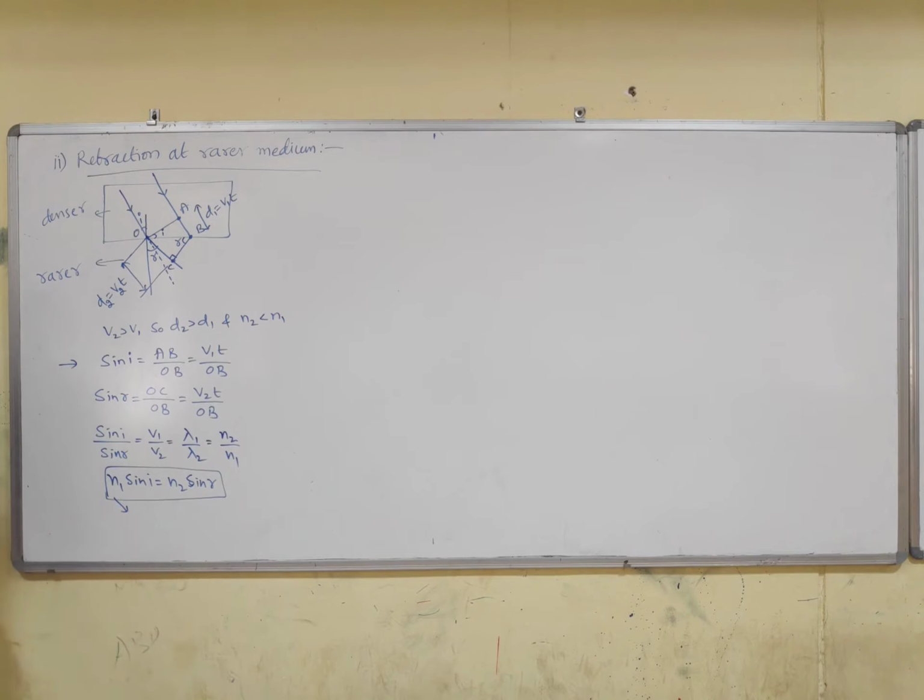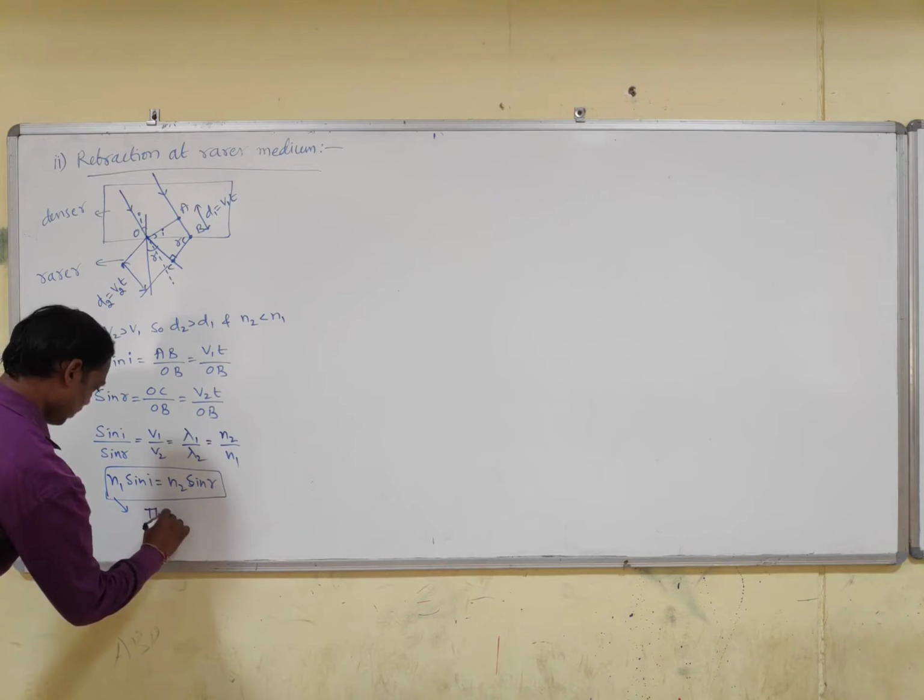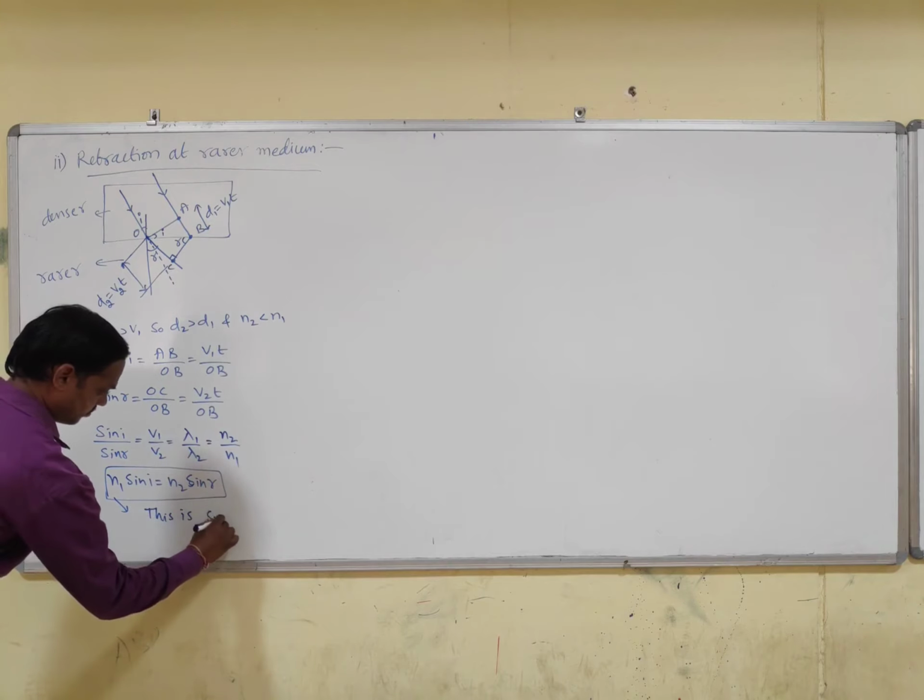That means Snell's law does not change even though the light ray is passing from rarer to denser or denser to rarer. So this is Snell's law.